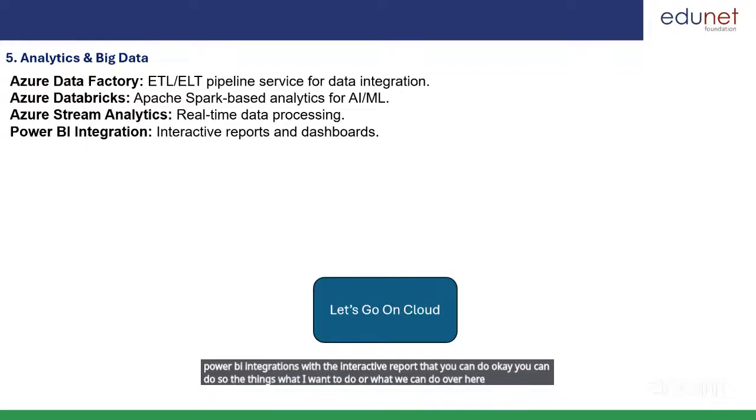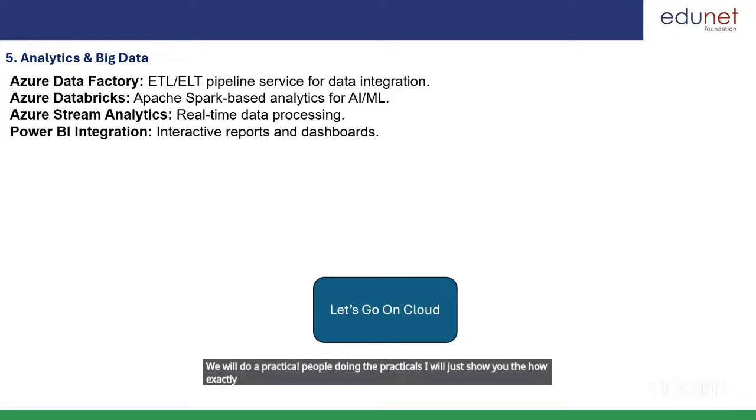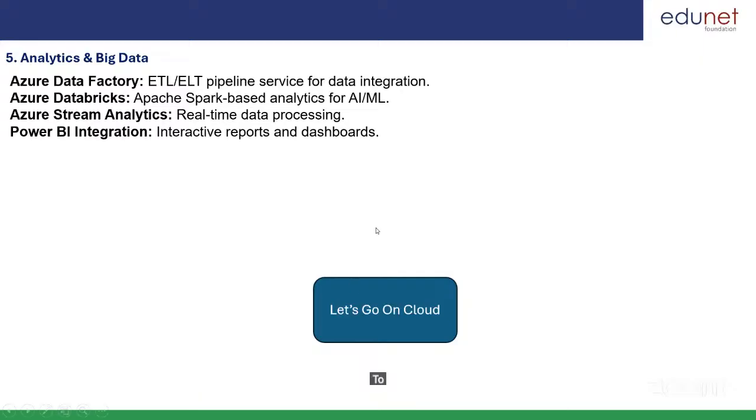Now what we can do over here is a practical. Before doing the practical, I will just show you how exactly Microsoft Azure looks, how we can use it, what the services are, and what the user interface is. To do that, I will click over here.